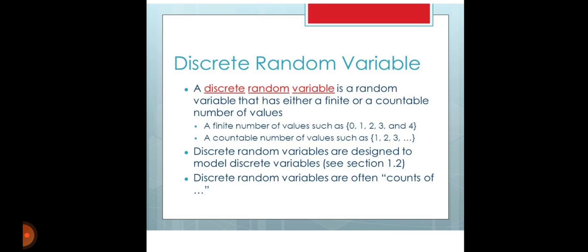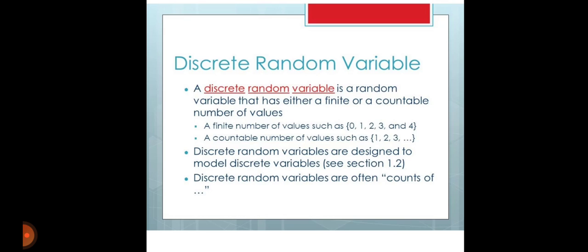A discrete random variable is a random variable that has either a finite or countable number of values. Continuous random variables have an infinite and uncountable number of values, so we use integration for them. A finite number of values is such as 0, 1, 2, 3, and 4, and a countable number of values is such as 1, 2, 3, and so on.